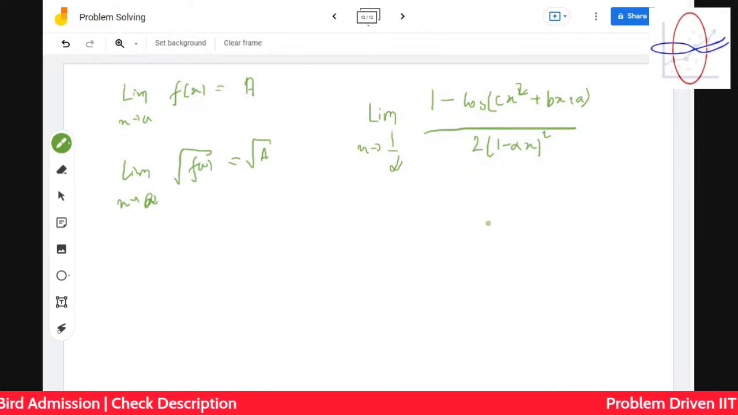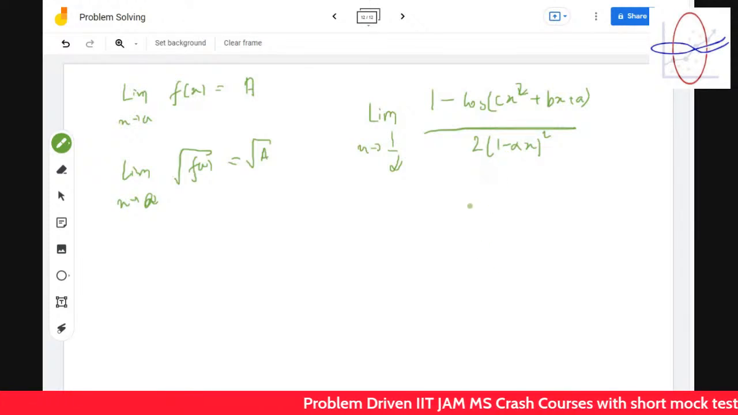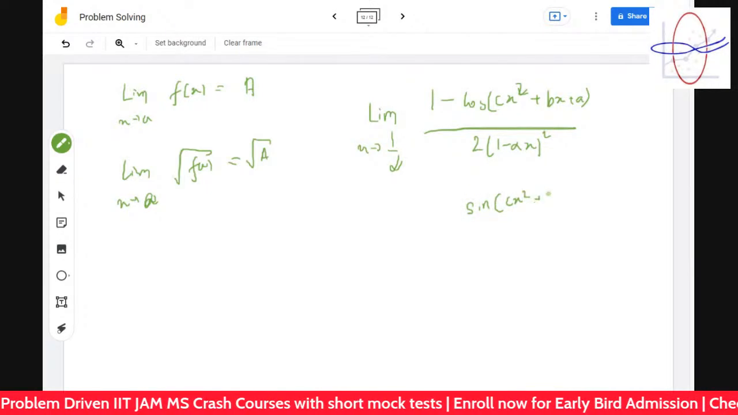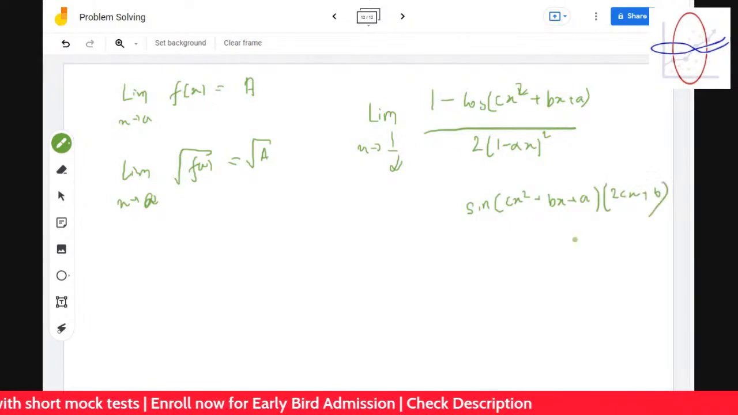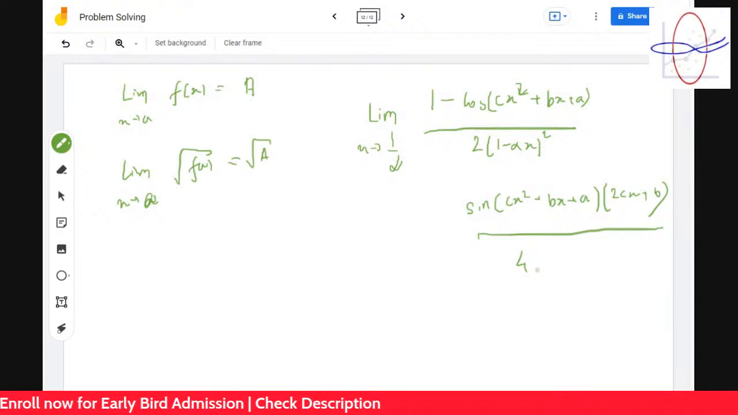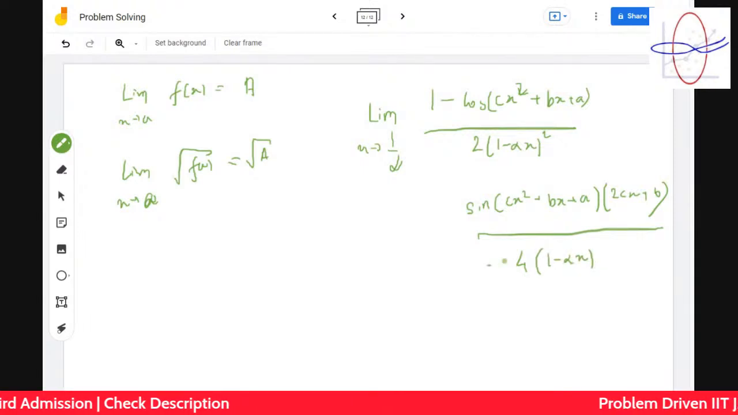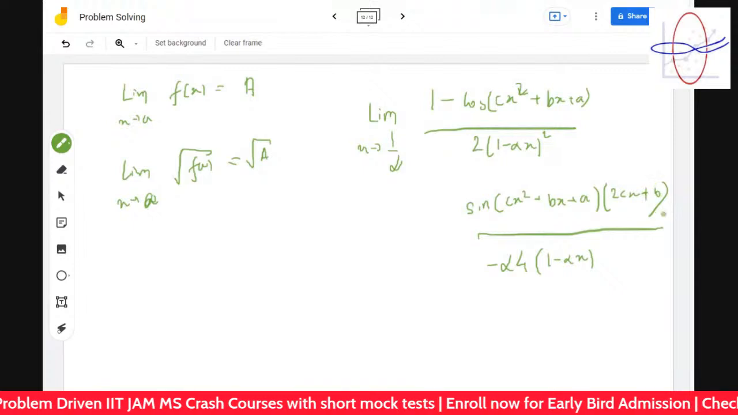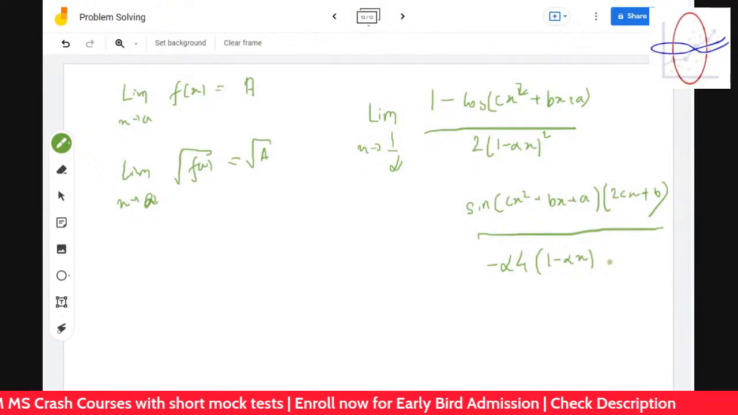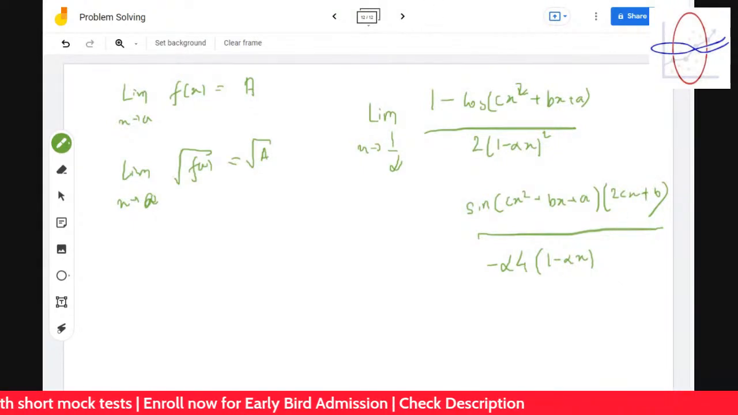What is the differentiation of cos x? Minus sin. So minus sin of (cx square plus bx plus a) and then the derivative of the inside, which will be twice cx plus b, divided by 4 into (1 minus alpha x) into minus alpha. Again it's becoming 0 by 0, so you have to differentiate once again. It's an L'Hopital problem and there's nothing more to do. Okay, Tishika, yes, sir, I got it.